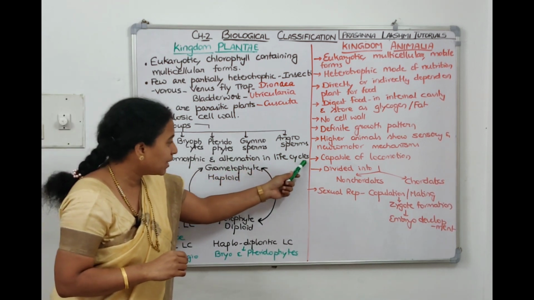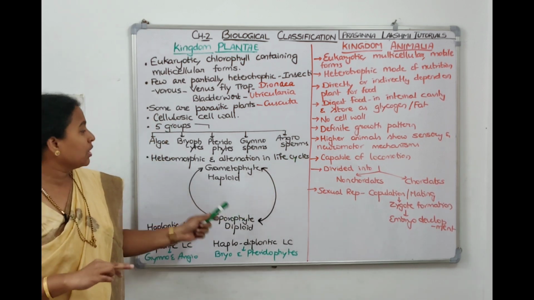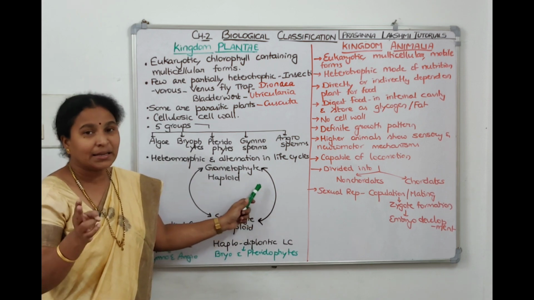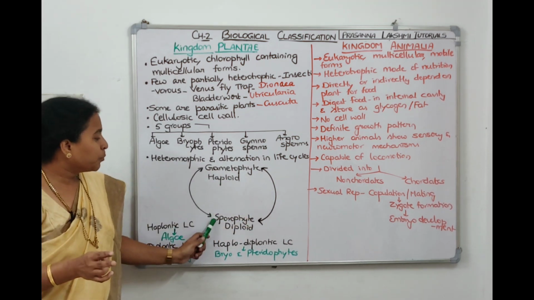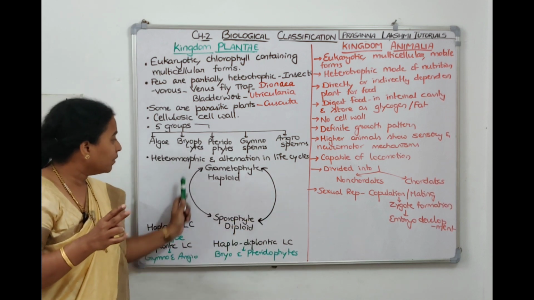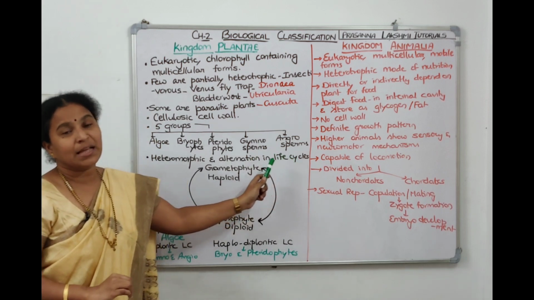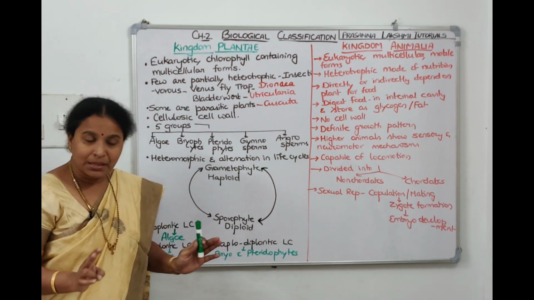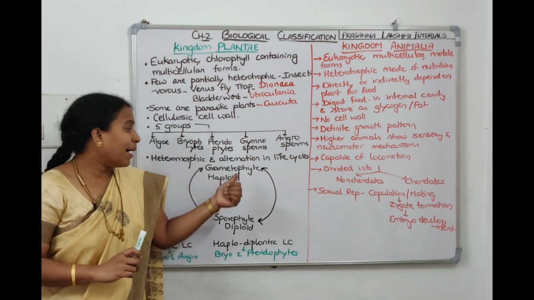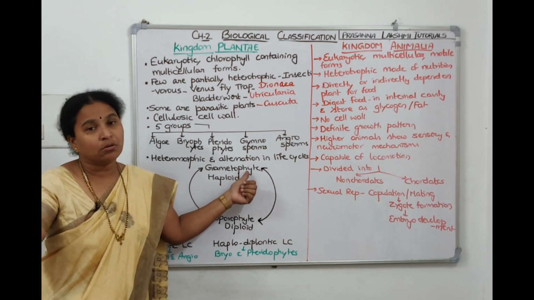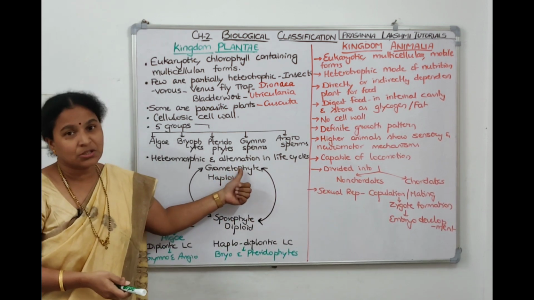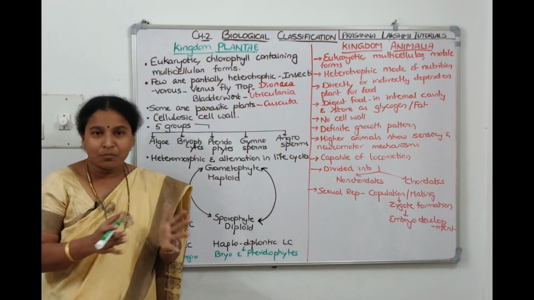They show alternations in the life cycles, means they have 2 stages: gametophytic stage and the sporophytic stage. Gametophytic means gamete making stage, and gametophytic stage is haploid. Sporophytic stage means spore forming stage, and they are diploid. Since they alter with each other, it's called alternation of life cycles. And since they don't resemble in the structure, it's called heteromorphic. Now they are variable. The gametophytic stage in one group of plant is more, the sporophytic stage is restricted. In other group of plants, sporophytic stage is more, the gametophytic stage is restricted. In another group of plant, both are almost equal.